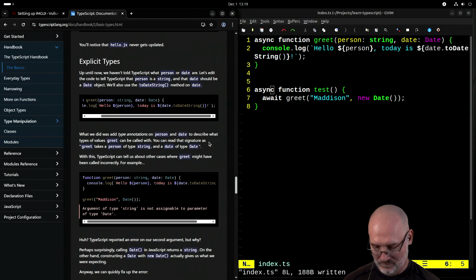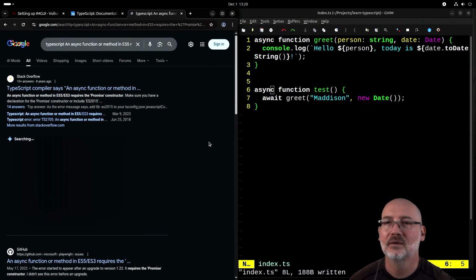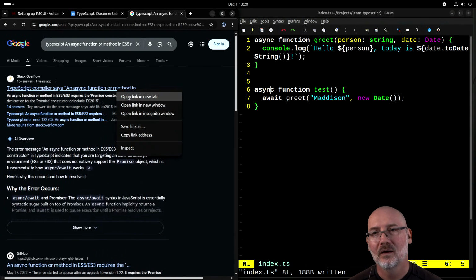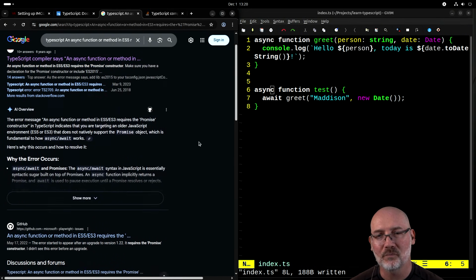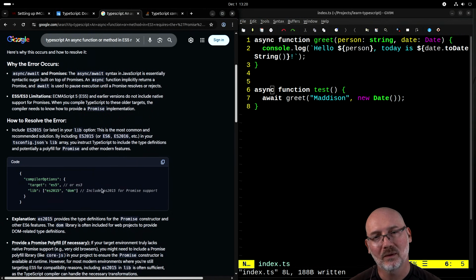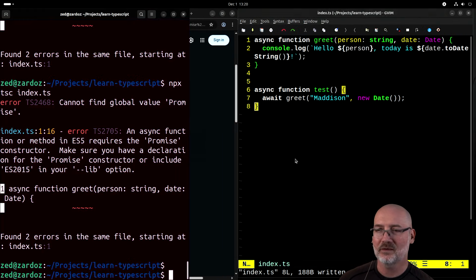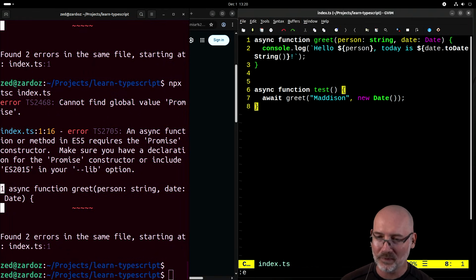Hold on. If this turns into some heinously stupid thing. 8 years ago. This is an error message from 8 years ago. So you're compiling to an old target. So you have to come in. Jesus. Well, who is compiling this to an old target? Why are they doing it that way? That's really, really stupid.